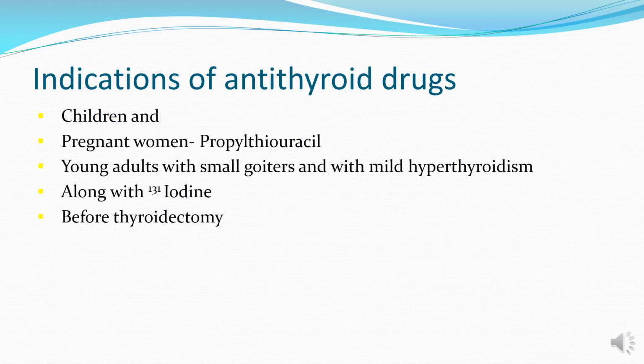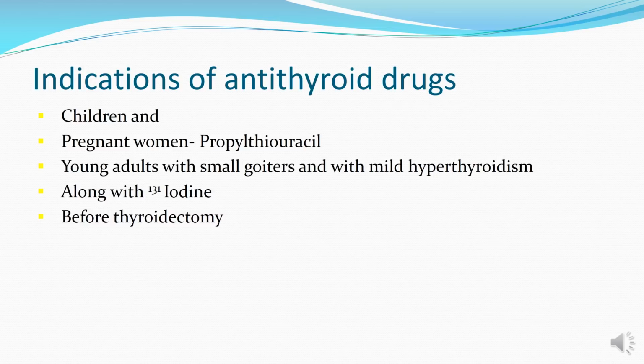So what are the indications of antithyroid drugs in patients with hyperthyroidism? First of all, children, where we should not use radioiodine, which can cause destruction of the thyroid gland early in life, leading to hypothyroidism. In pregnant women, we do not prefer radioiodine because it will cause fetal destruction of the thyroid gland.